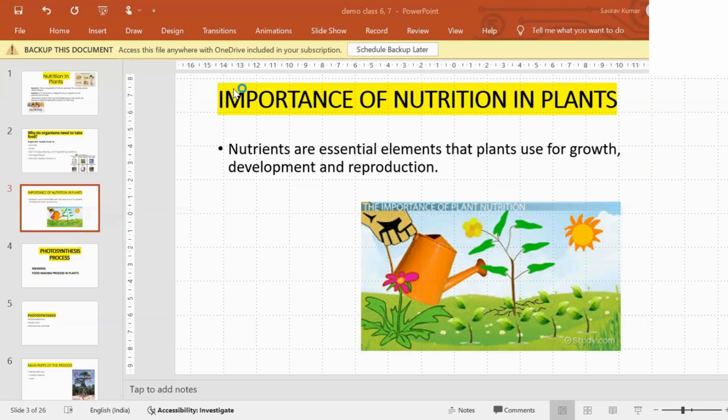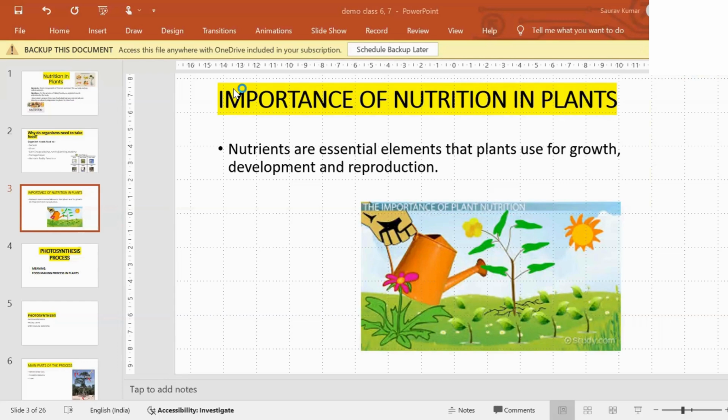Correct? So the same thing, like for our body, for our growth, we need food. The same with the plants also. They also need food. They also need water. They also need supplements. So for the growth, for the development, and for the reproduction, they need nutrition. Same like us. Correct? All right.